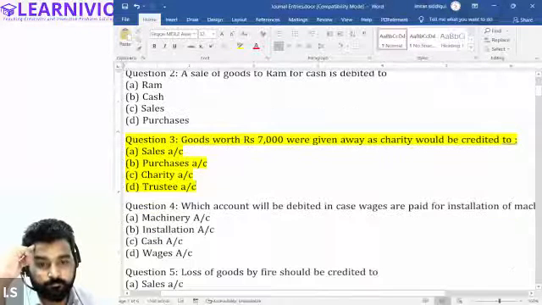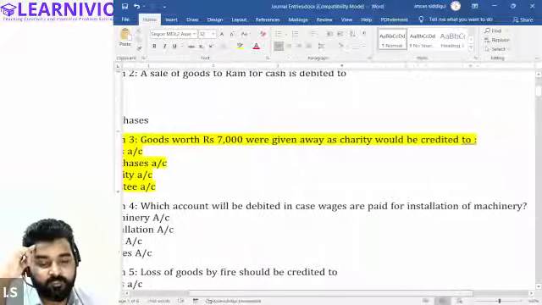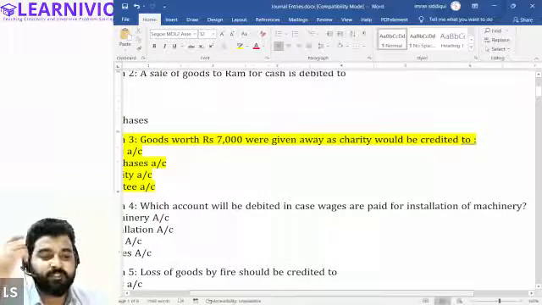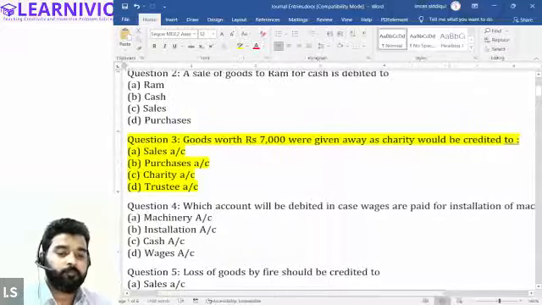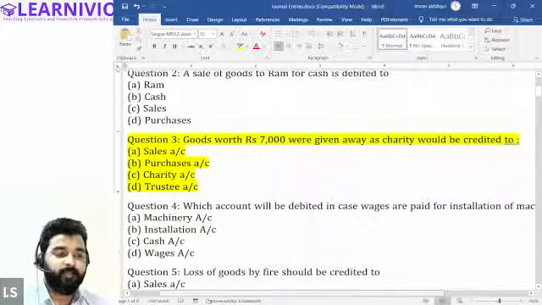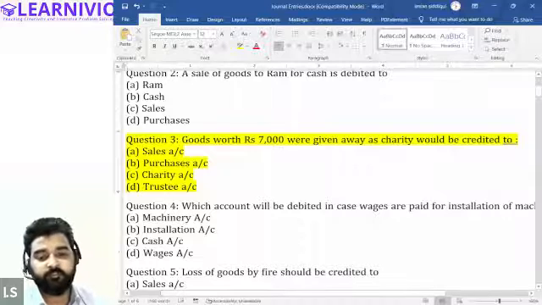Okay. Now, which account will be debited in case wages are paid for installation of machinery? Wages are paid. Tell me. Halima will answer this first, then Samiksha.